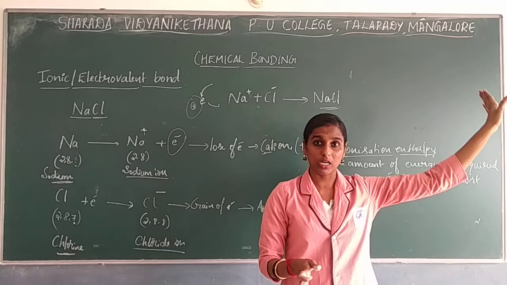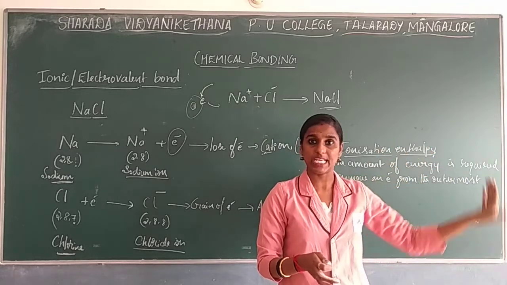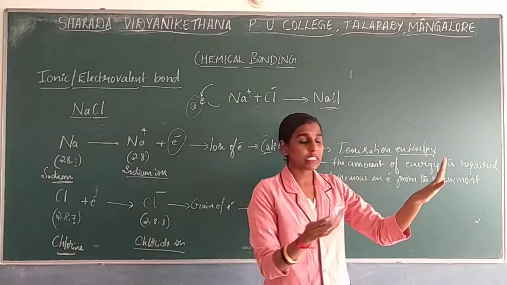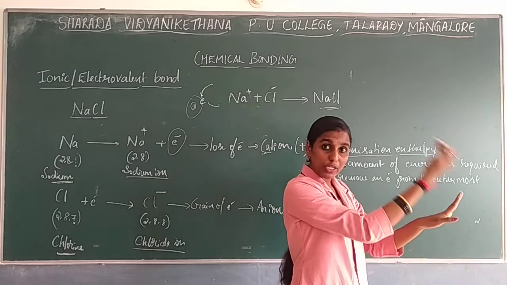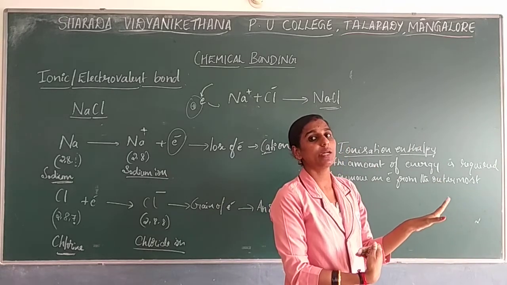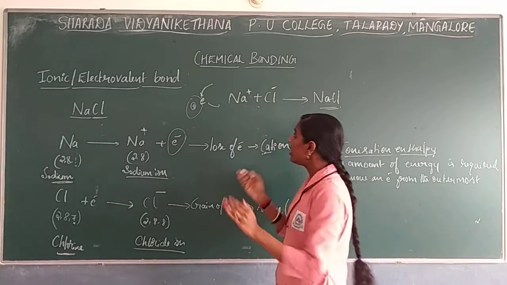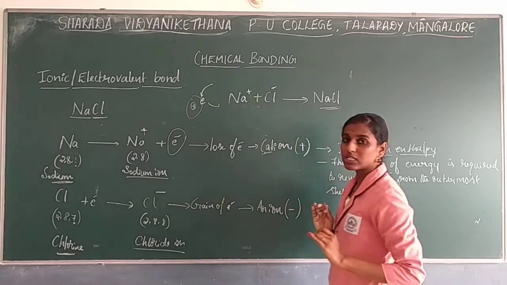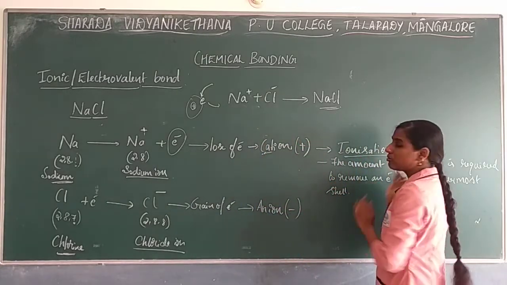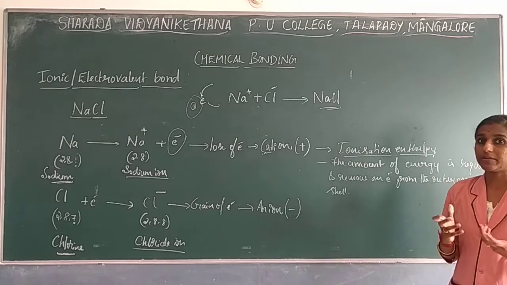Okay, so exothermic, the amount of energy will be released. Endo is nothing but amount of energy will be utilized, so that will be considered as endothermic. So here what will happen in the case of ionization enthalpy? Whether it is exothermic or endothermic thing.